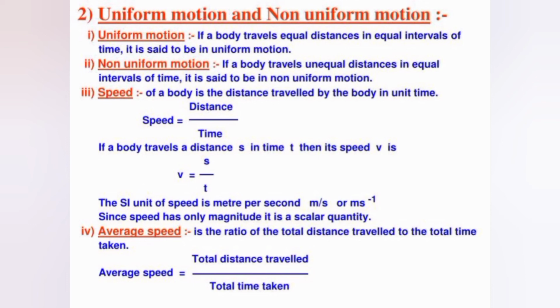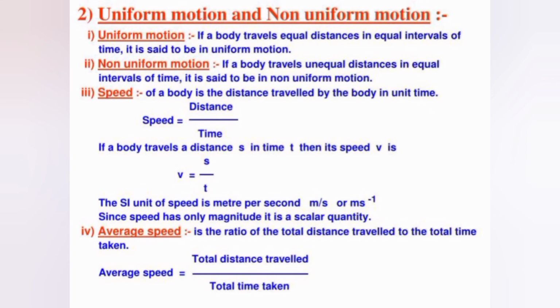So we can say when a body travels equal distance in equal interval of time, it is said to be in uniform motion. And if a body travels unequal distance in equal interval of time, then it is said to be in non-uniform motion. So that is all about uniform and non-uniform motion. Then what about speed?